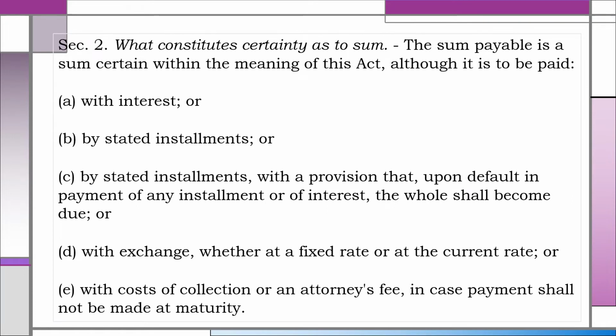Section 2. What constitutes certainty as to sum?